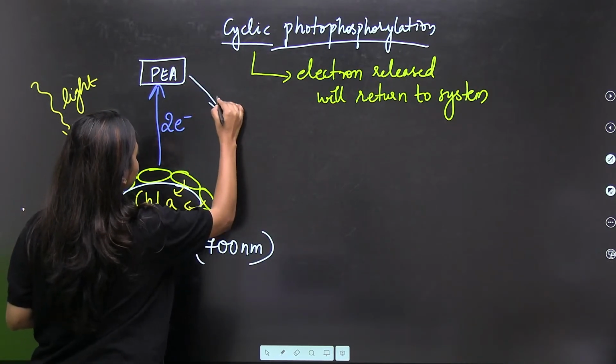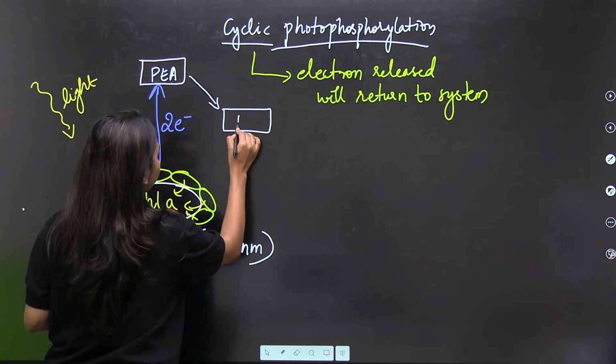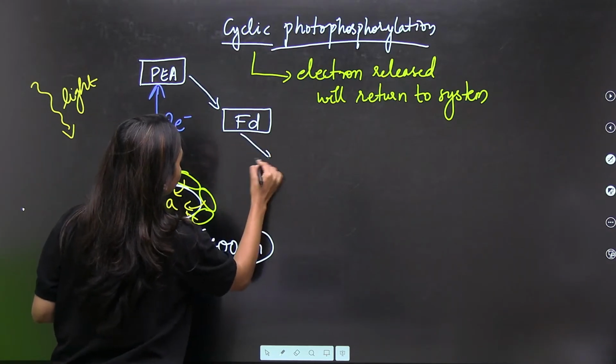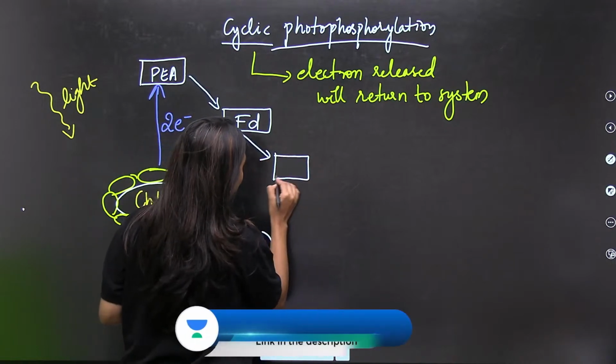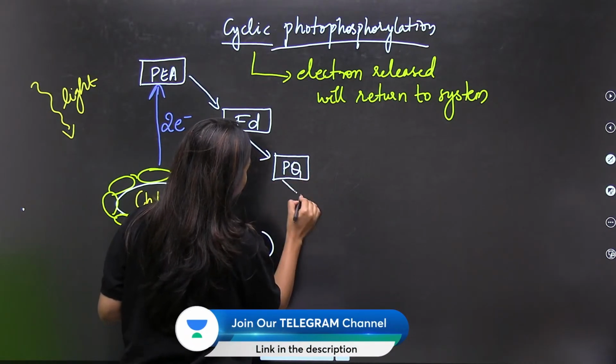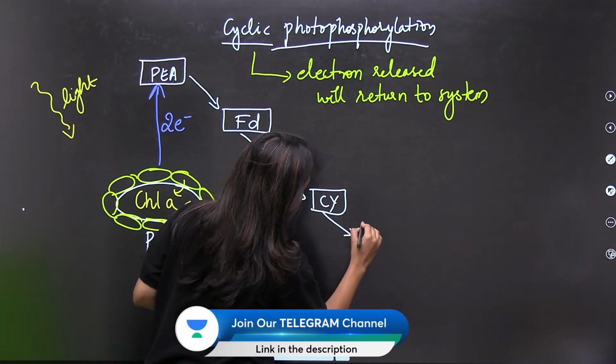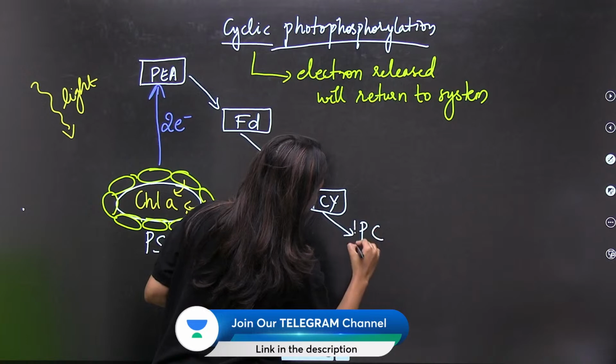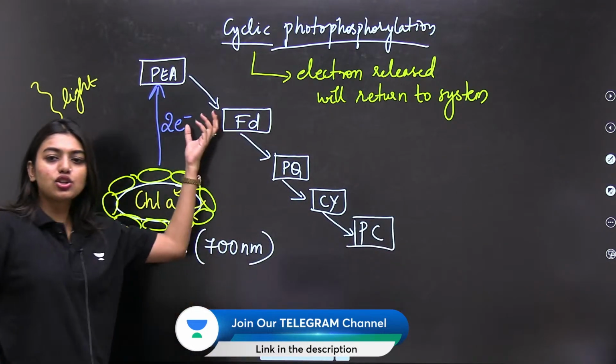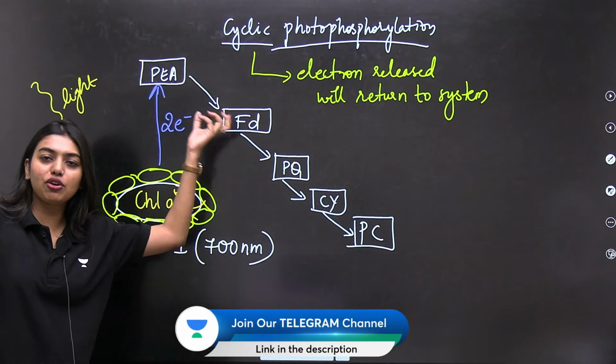From the primary electron acceptor, we are going to have FD. Who is FD, students? Yes, we have our FD, that is your ferredoxin.